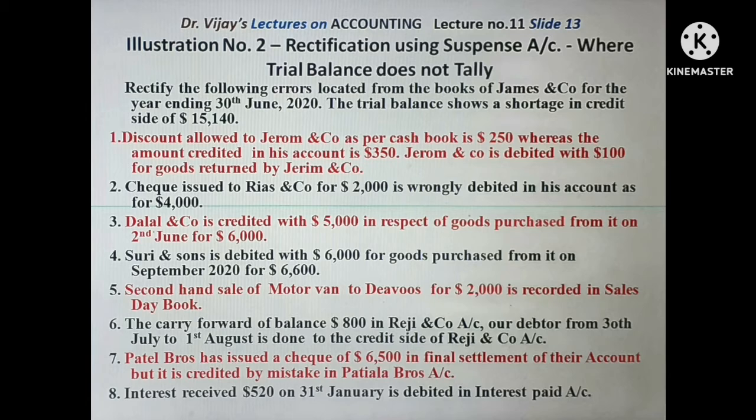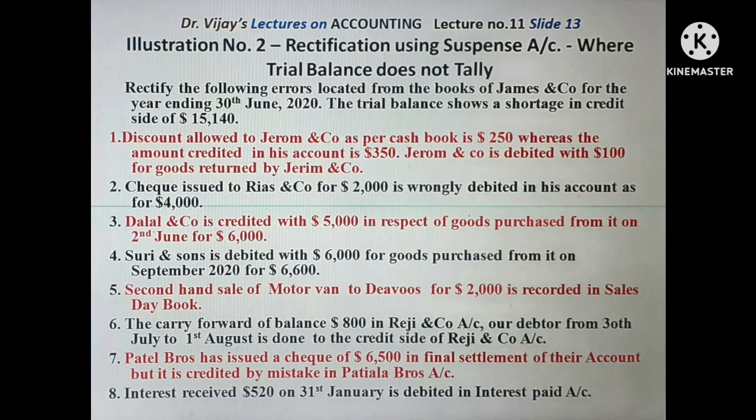Then the errors should be rectified one by one. The errors disclosed by the trial balance, on rectifying them, a posting will come in suspense account. When all the errors disclosed by the trial balance are rectified, suspense account will close automatically.